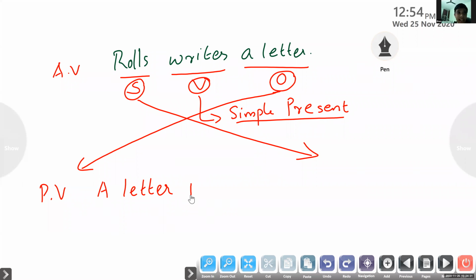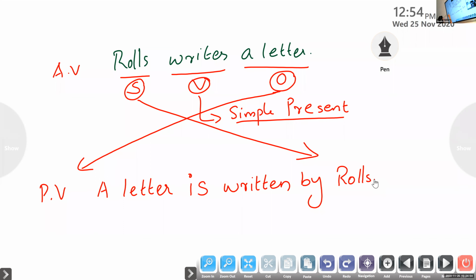Is written, the past participle form of the verb, right? Written by Roles. We should use the preposition by before the object of the passive voice. Tell me the object of this passive voice. Roles. Excellent. So you can see the sentence: Rolls writes a letter changes into A letter is written by Rolls.